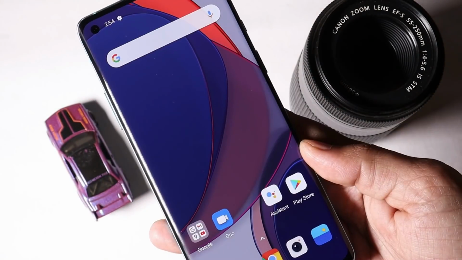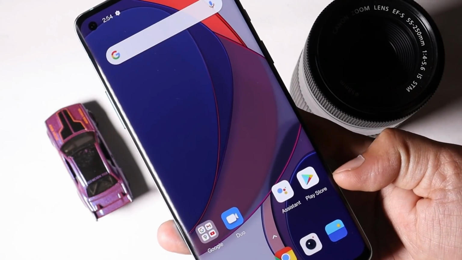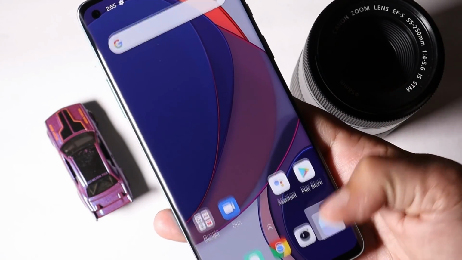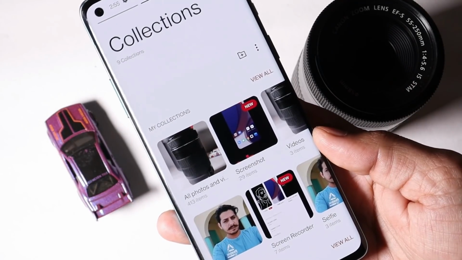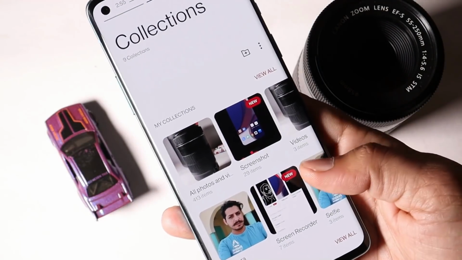And on every video we also get comments related to the gallery application, which always reloads photos whenever it is opened. So guys, this is an issue on all OnePlus devices including the OnePlus 7 series and 8 series. OnePlus needs to optimize this application more for a better experience.